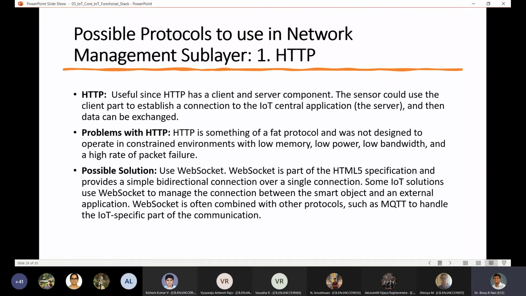So again, as you can see here, the protocols which you can use here are HTTP. The first one is HTTP. This is very popular. I hope you know HTTP is a very common protocol. All your web browsers are designed to load HTML pages, right? So you have Hypertext Transfer Protocol, or HTTP. Right? So HTTP is a very standard kind of communication protocol. The whole internet is kind of based on this, right? So you have HTTP and you have HTTPS.